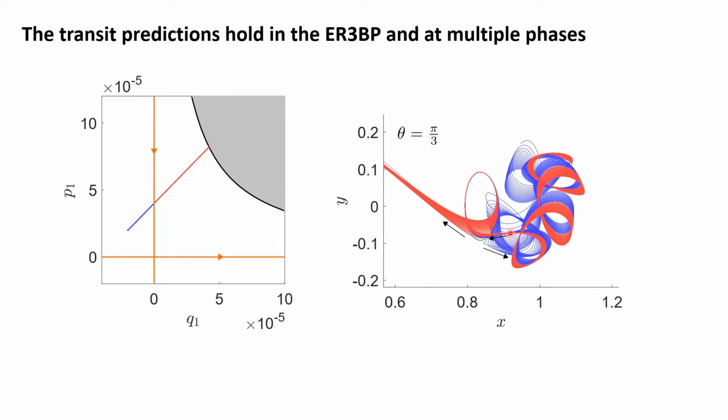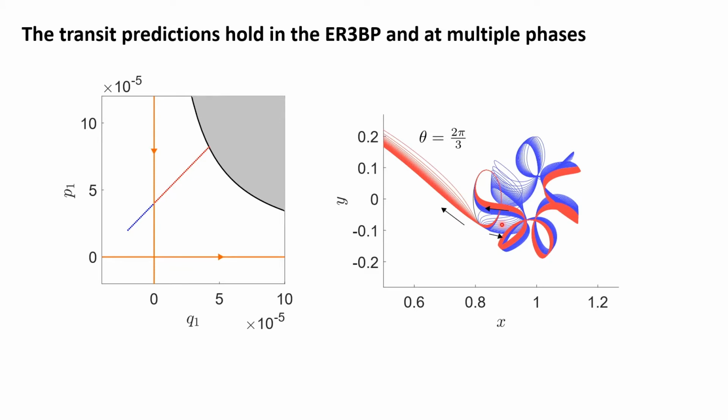Our initial conditions are actually identical in the eigenbasis, but when they're transformed back into position momentum space, they clearly arrive and depart at different locations along the Lagrange manifold.